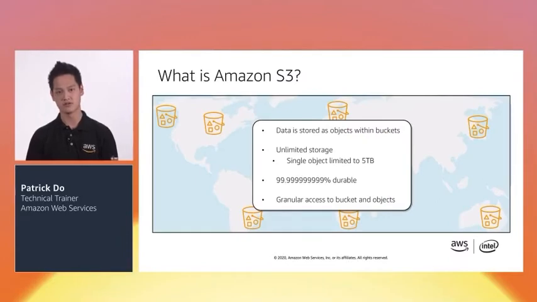Next is Amazon S3, or Amazon Simple Storage Service. Amazon S3 is a highly scalable, durable, and reliable object storage service built to store and retrieve data via the web. Amazon S3 supports unlimited data storage and is stored as objects within buckets. The only limit is 5 terabytes per object. Amazon S3 maintains 3 copies of your objects across multiple data centers in a region to give you 11 nines of durability. Or in human terms, the chance of losing data in Amazon S3 is less likely than a comet hitting the Earth.